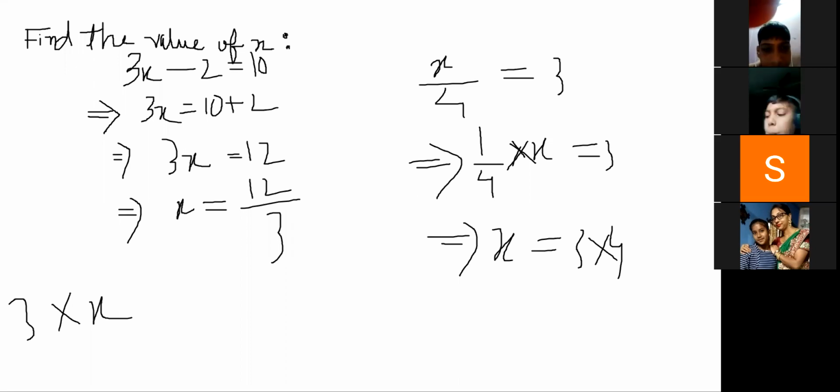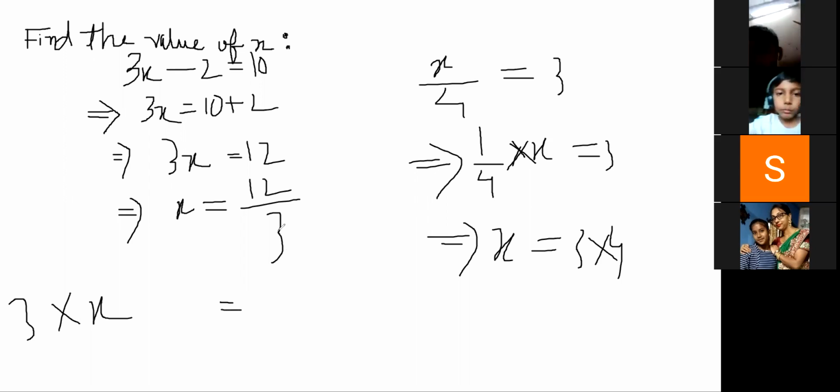Okay, let's come to the point. Have you understood that the three will become divide? It will go down. It will take the form of division. When it is transported to the left hand side from the right hand side, what form will it take? It will take a divide form, division form.